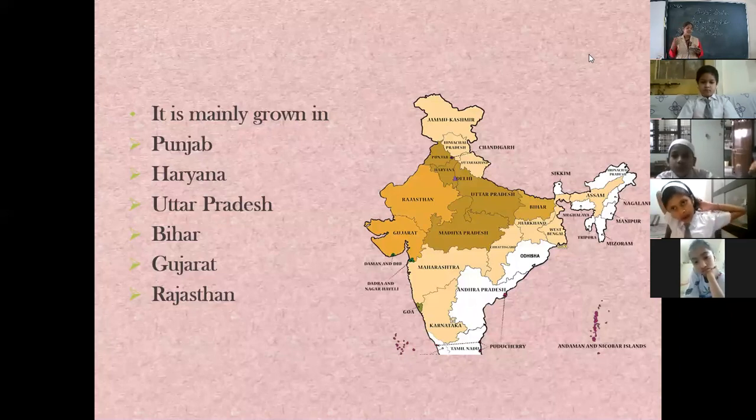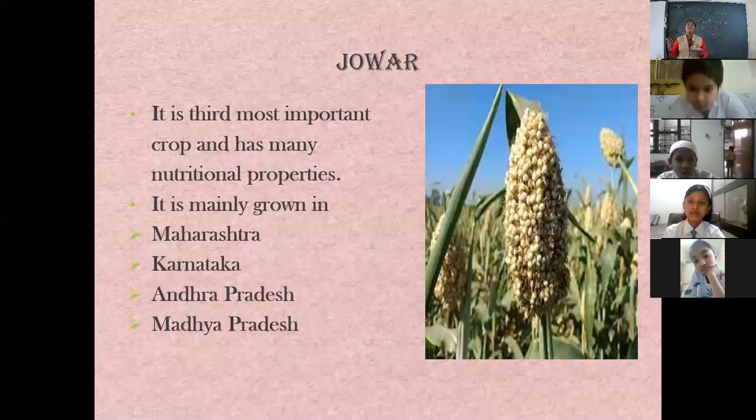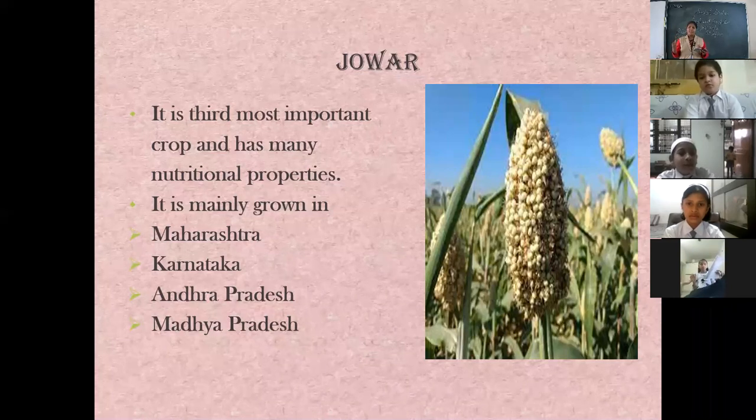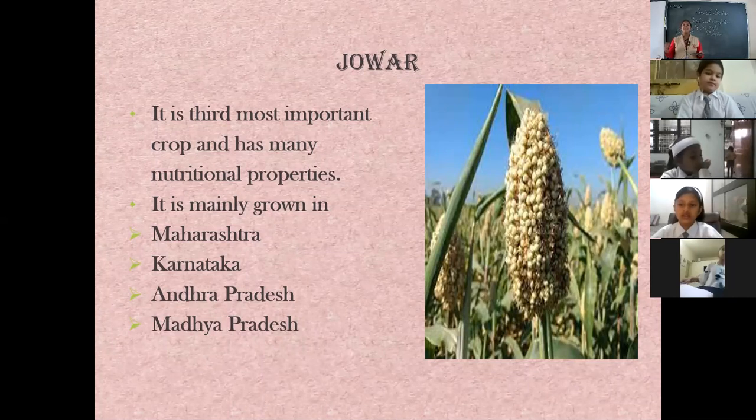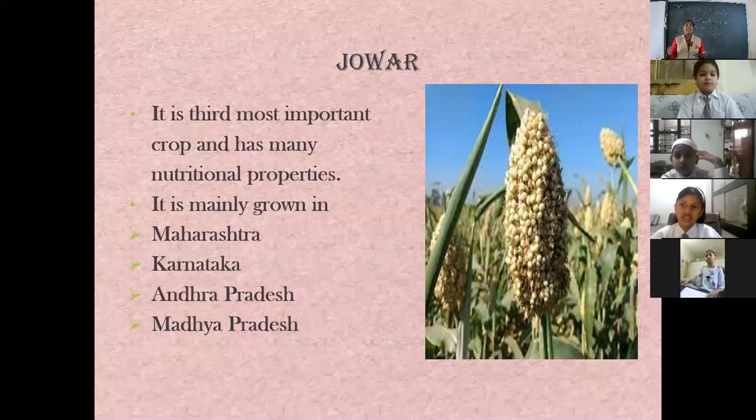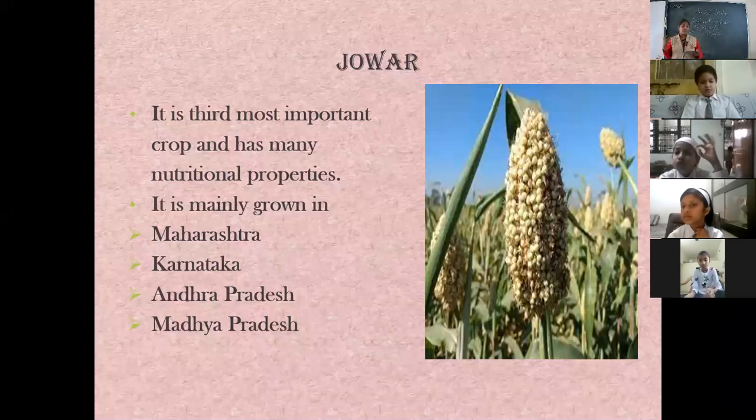Now let us go to the next crop, that is jowar. Now jowar, after wheat and rice, it is the third most important crop. Okay, now it has many nutritional properties. It has many health benefits. Children, many things are made from jowar. We have jowar roti, we have jowar upma. Many food items can be made from jowar.